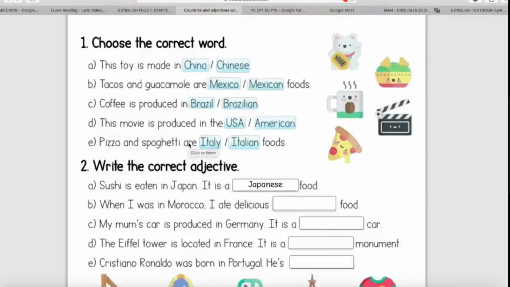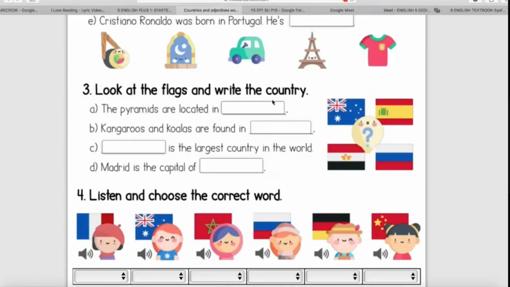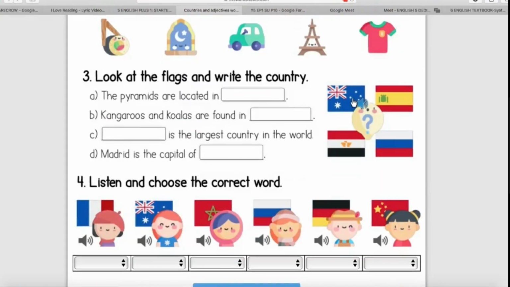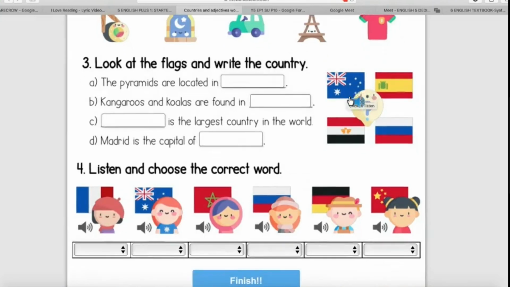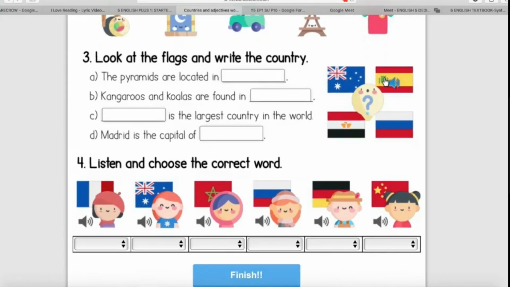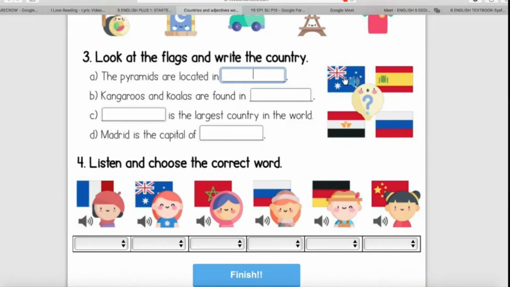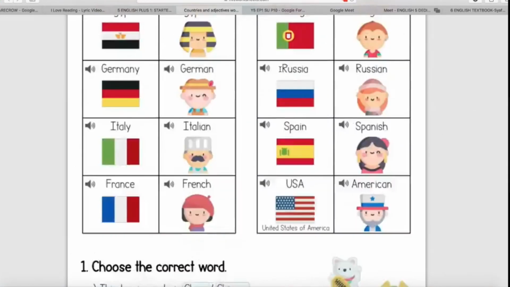Okay, number 3, look at the flags and write the country. So there are 4 flags. So you can click and hear the sound. Australia, Spain, Egypt, Russia. Okay, click on the sound. Okay, the pyramids are located in, is it in Australia? Is it in Spain? No. Is it in Egypt? Is it in Russia? In Egypt. Okay, type Egypt here. Okay, if you don't remember the spelling, kalau tak ingat ejaan, look at here again, right?